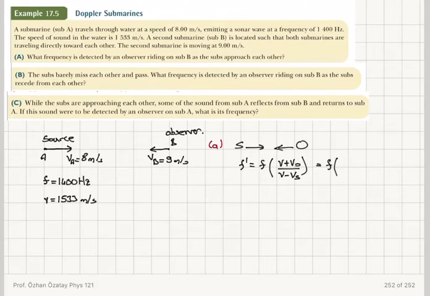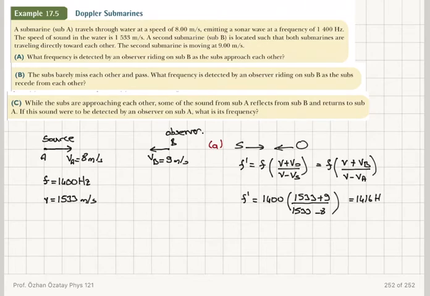In this case, I have to identify who is the observer. It is the speed of sound in water plus the observer is B, the source is A. So I will find that the detected frequency is 1400 multiplied by 1533 plus 9 divided by 1533 minus 8. If I calculate this number, I will get 1416 Hertz for part A.